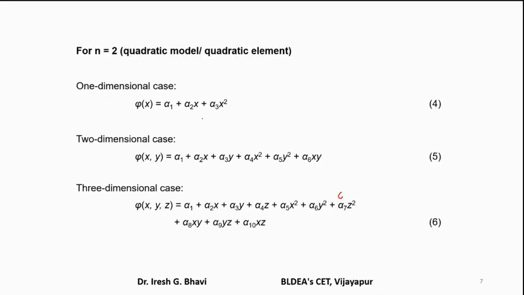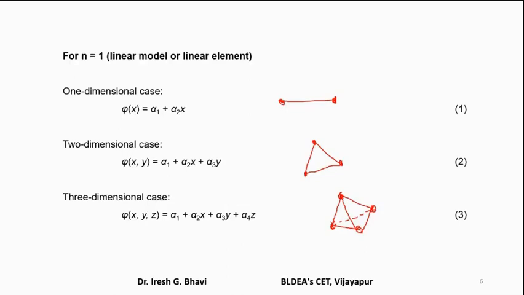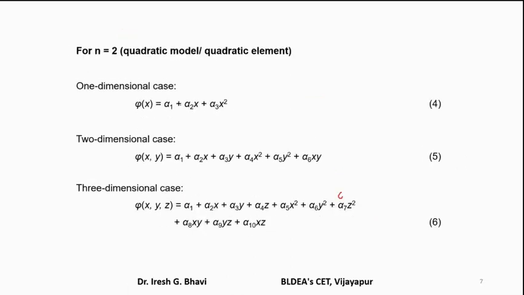Then for quadratic model, that is 1-dimensional case, it is a quadratic bar element. For 1-dimensional case means it is a quadratic bar element. So it will look like this.